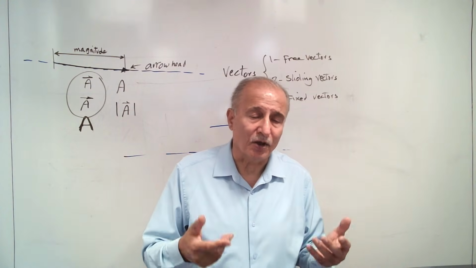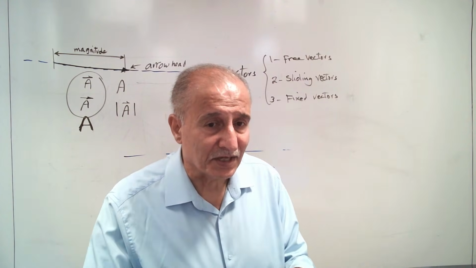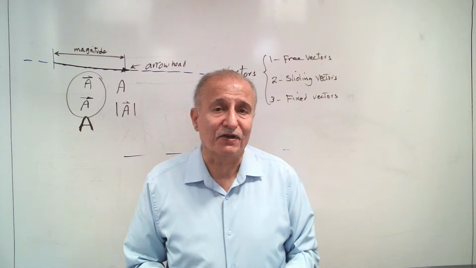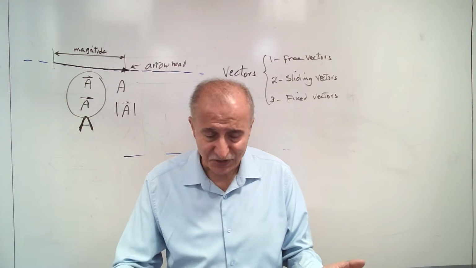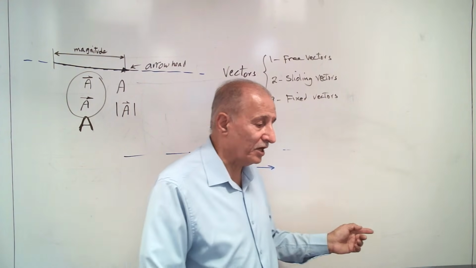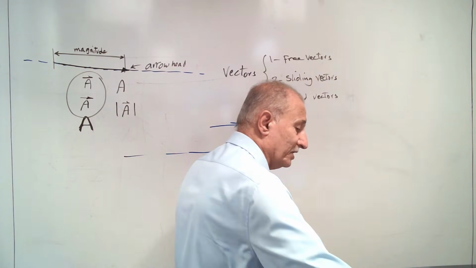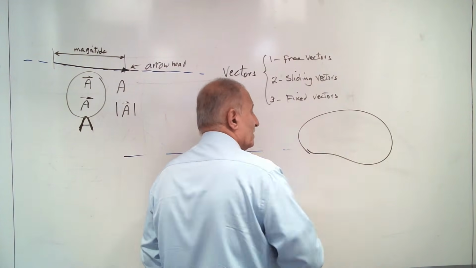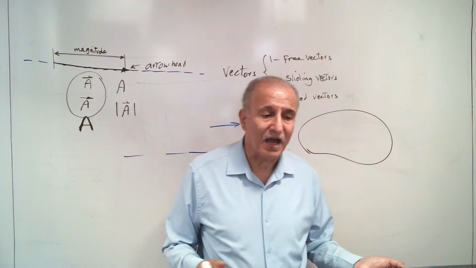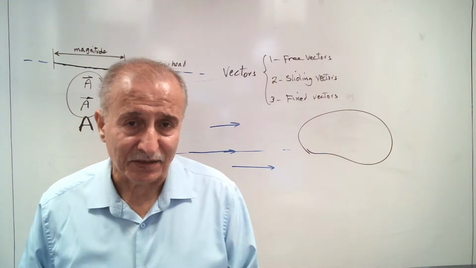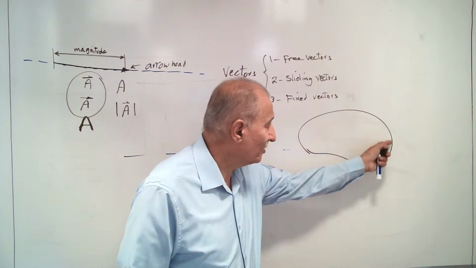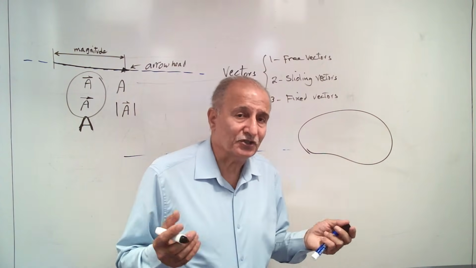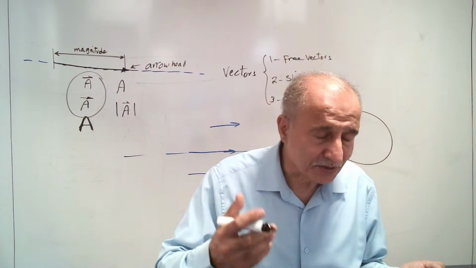And a body, the object that you consider, is matter that is bounded by external surfaces. Anything that you consider, say I draw a shape here, I say this body here is a mass or matter, and it's surrounded by external surfaces. I just show external surfaces. I don't know what's going on inside.